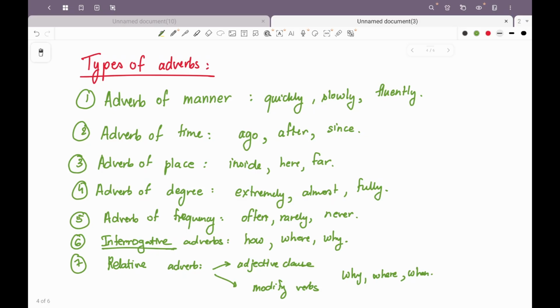Next is only and even should be placed immediately before the word intended to modify. Only and even क्या होगा, पहले होगा. He worked only 2 sums नहीं होगा, he only worked 2 sums होगा. He cannot write even correct English नहीं होगा, he cannot even write correct English होगा.